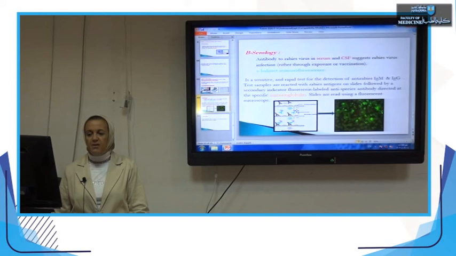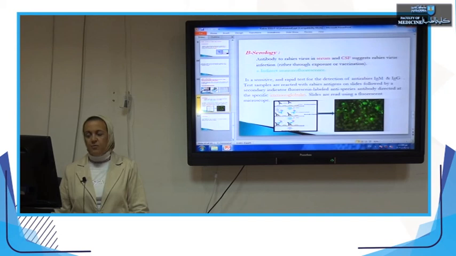This is followed by the addition of anti-immunoglobulin labeled by fluorescent dye. If a specific antigen-antibody complex is present on the slide, these labeled immunoglobulins will interact, and you can see this reaction here, demonstrating the antigen present on the slide, reacted with rabies-specific immunoglobulins and an anti-immunoglobulin labeled by fluorescent dye.